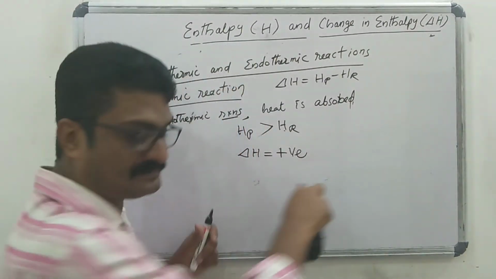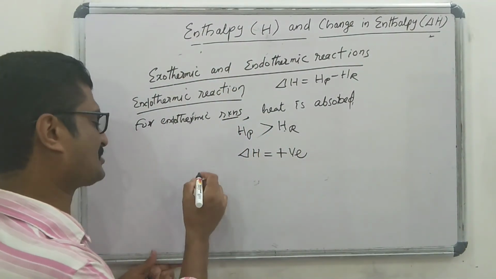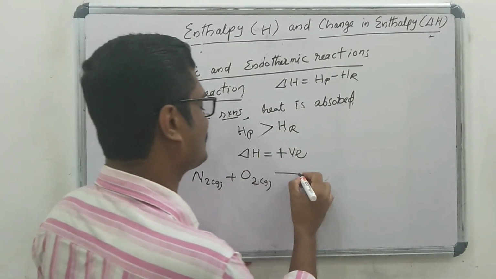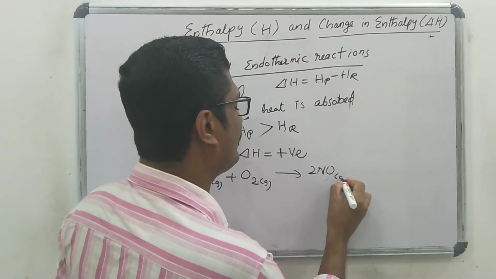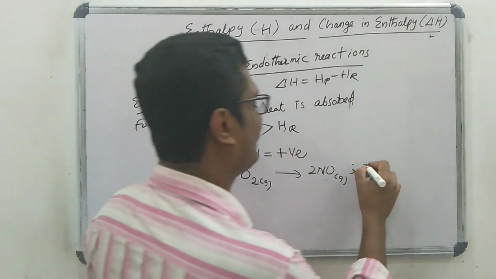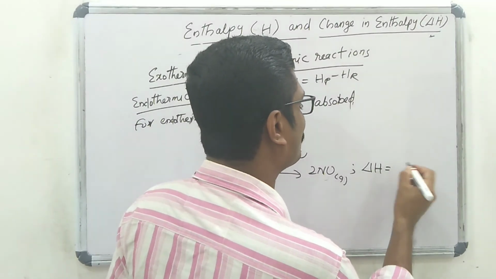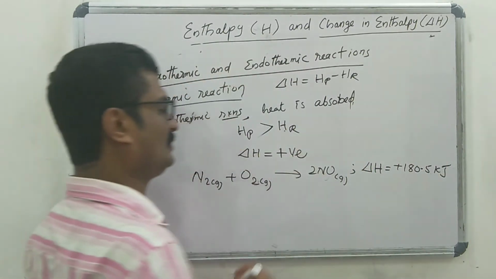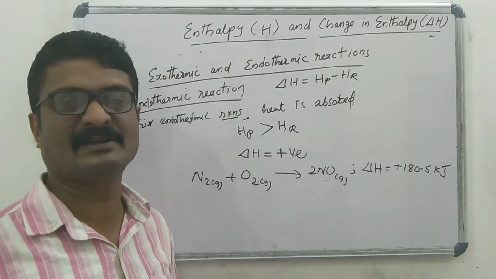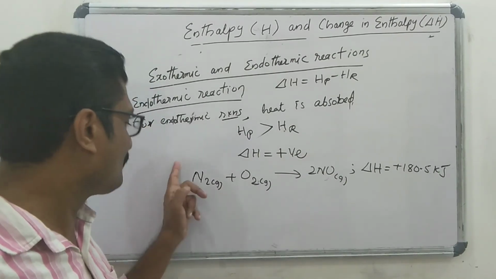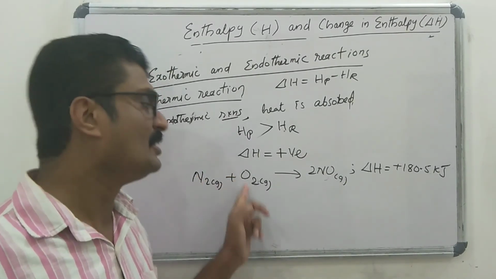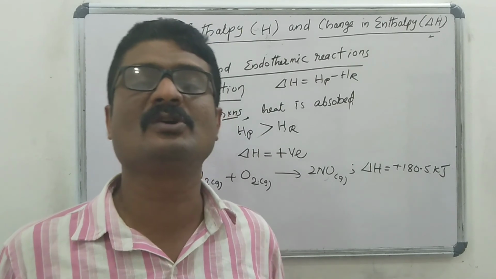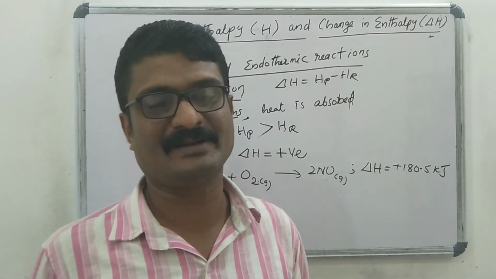Okay, then example for endothermic reaction. N2 gas plus O2 gas gives 2NO gas. Okay. Here the enthalpy change is equal to plus 180.5 kilojoule. This reaction, this equation നമുക്ക് തരുന്ന information എന്താണ്? When 1 mole of nitrogen reacts with 1 mole of oxygen to form 2 mole nitric oxide, 180.5 kilojoule of heat is absorbed.